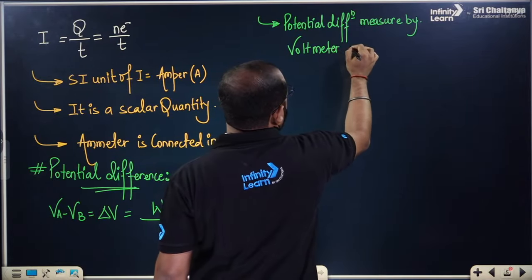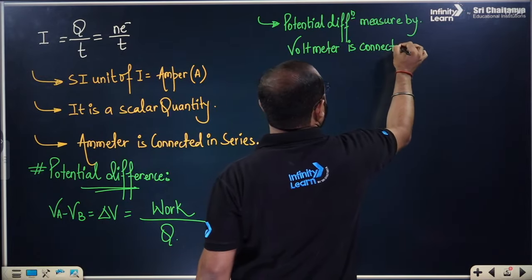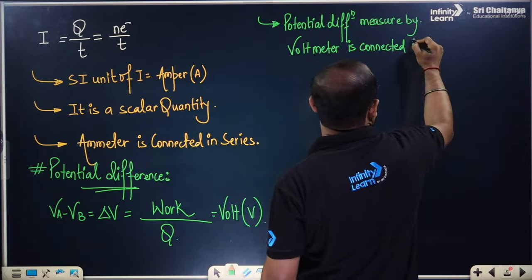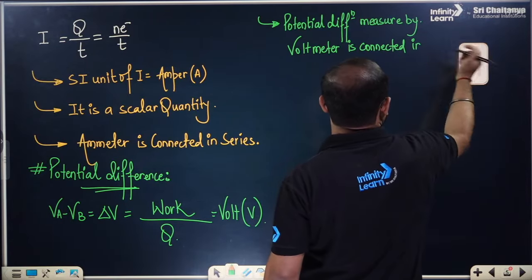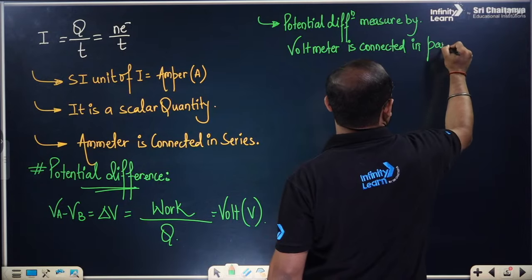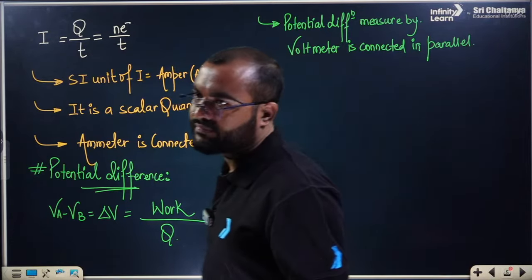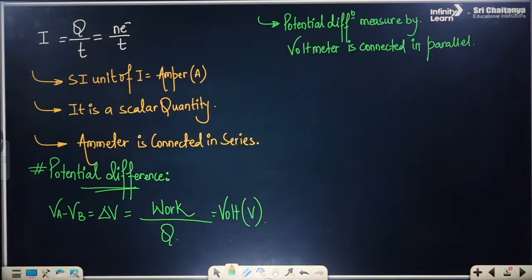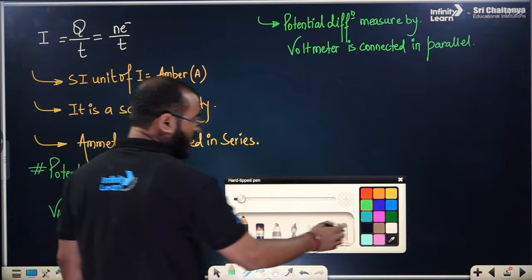And it is connected in parallel, everyone. In parallel combination. This much is required for the potential difference.